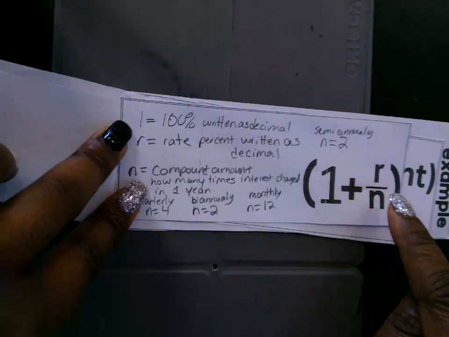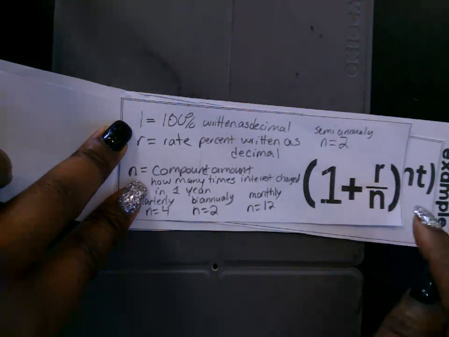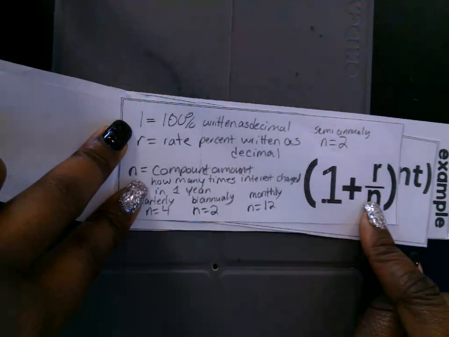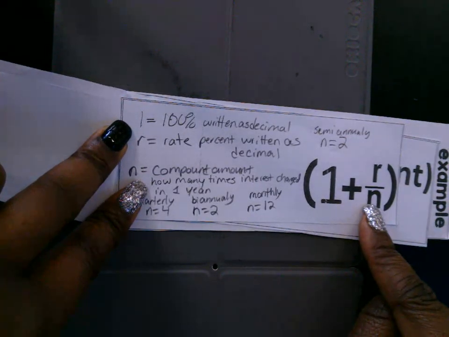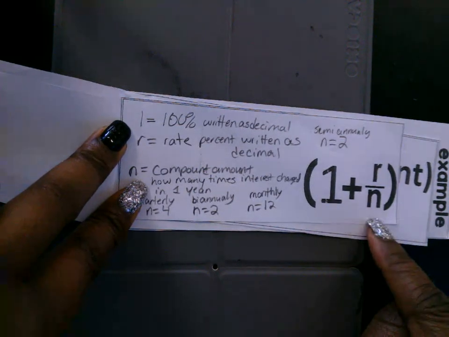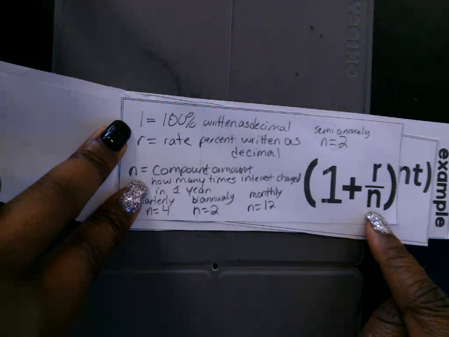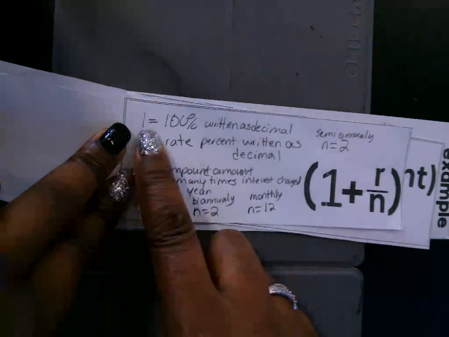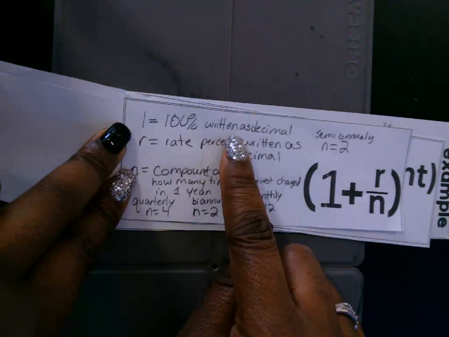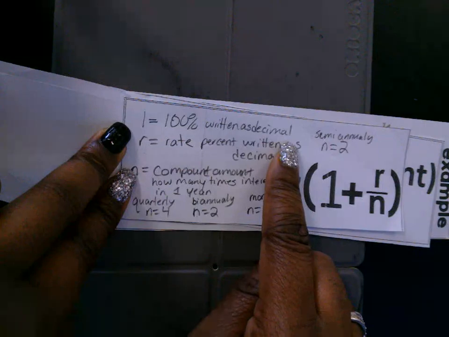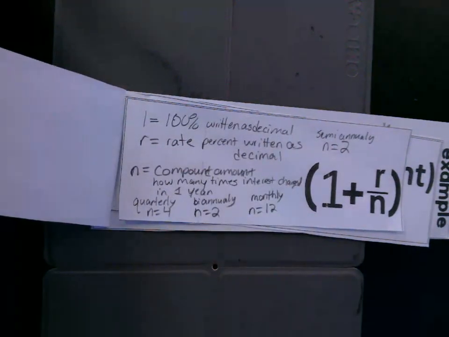Remember, interest is being charged a certain number of times a year. If it's compounded biannually, N is 2 times, so you're dividing by 2. If it's compounded quarterly, N is 4 times, so you're dividing by 4. Any questions? 1 is 100% written as a decimal. Any questions about that? All right.